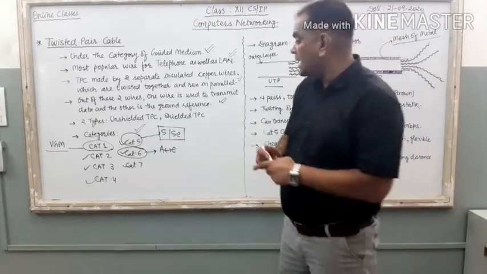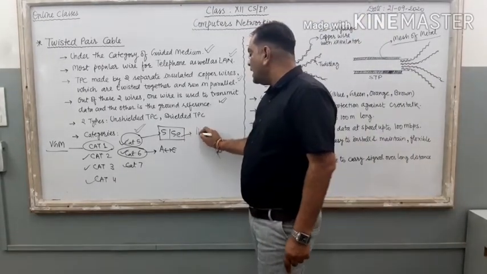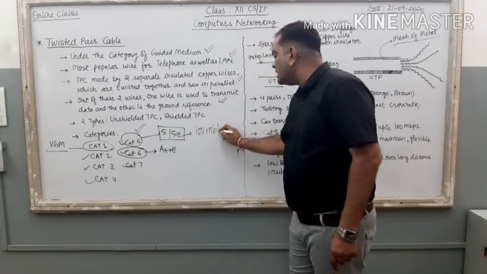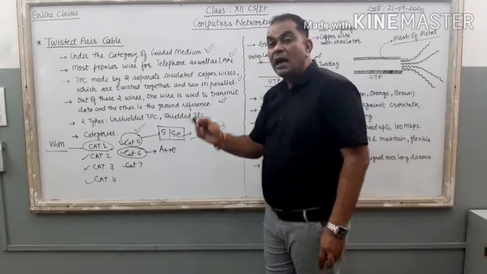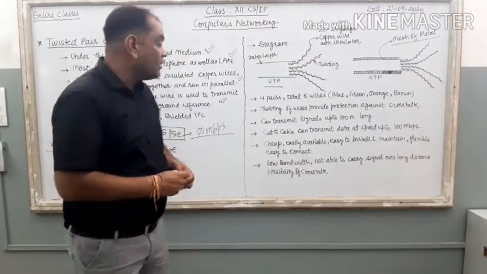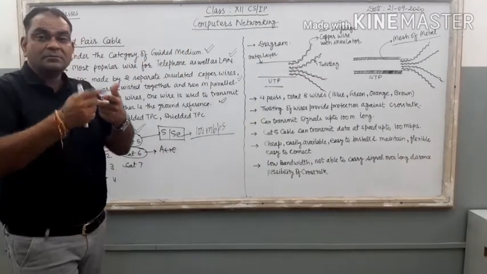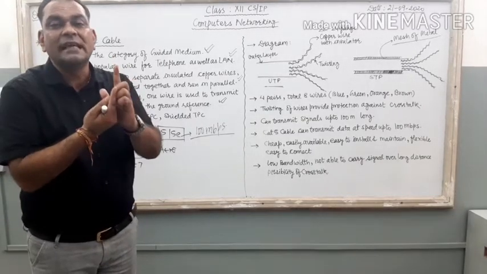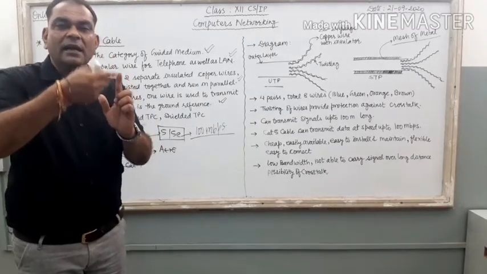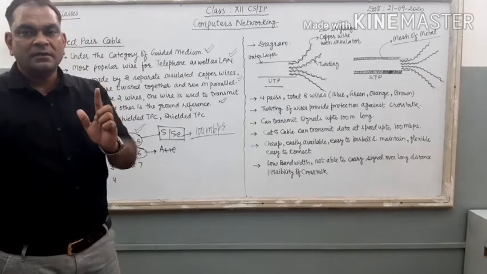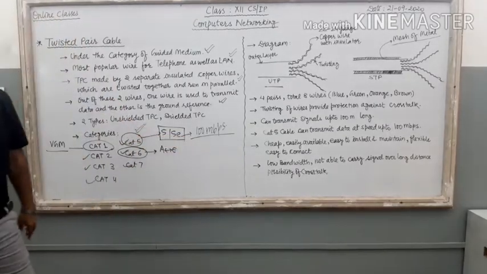This Cat5 cable works on 100 Mbps. Mbps means megabits per second. This wire can transfer 100 megabits per second. It is known as the speed of the wire.